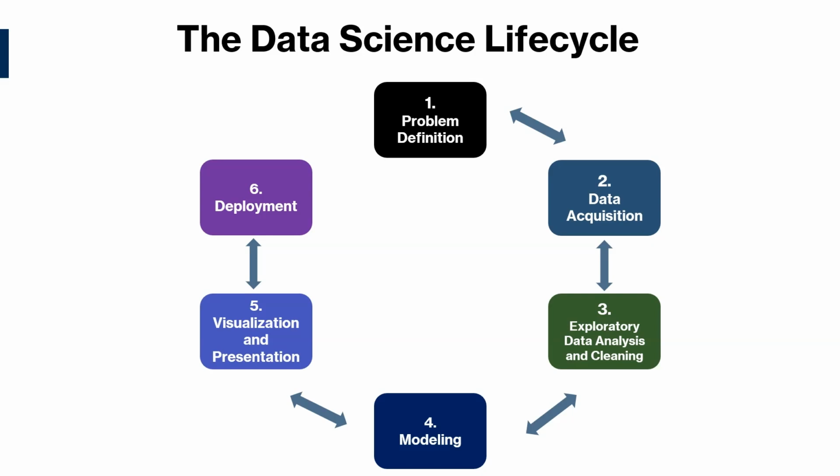Please note that larger teams or organizations may have more specialized roles. Data scientists may only perform certain steps in the data science lifecycle. For example, data engineers can do the data extraction and cleaning, and business insight analysts can help define the problem and interpret the results.